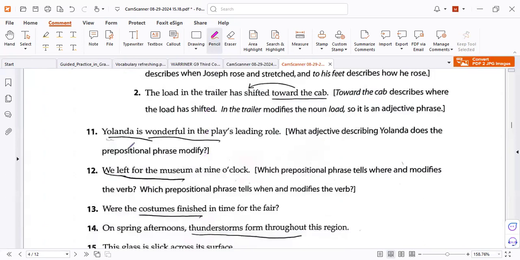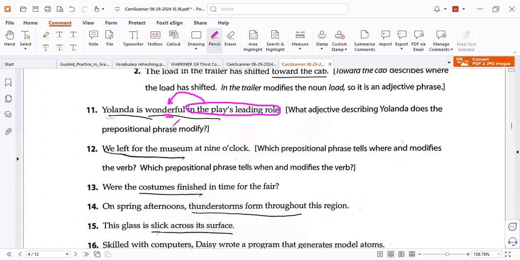Here again, Yolanda is wonderful in the leading role. So in the leading role, this is a phrase, and this phrase modifies an adjective. So it's an adverb phrase to wonderful. Wonderful in what exactly? In the leading role. That's why you underlined here, but this is only the beginning part, to modify the verb. Here in this part, to modify the museum, this is an adjective phrase because this is a noun. And this one modifies the verb, so adverb phrase. As I told you, you should study it like that to understand the meaning.